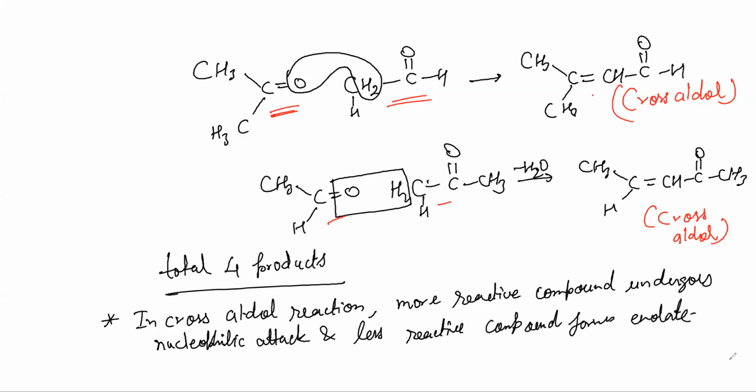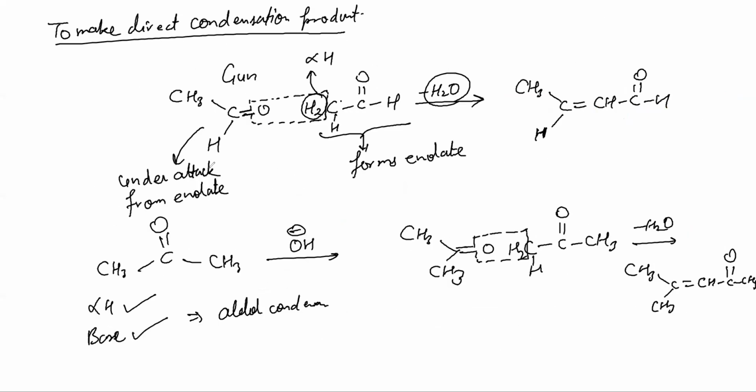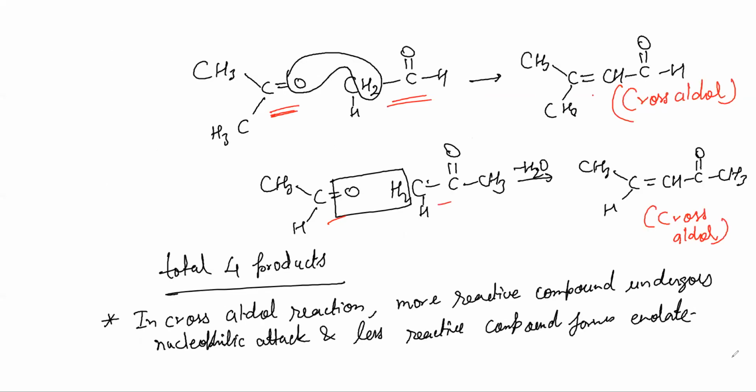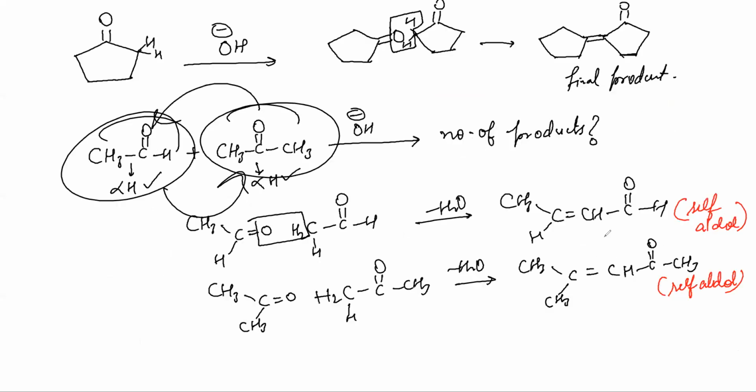Okay. See, when I made like this, I told you na, this is under attack from enolate and this is forming enolate. So which forms enolate in cross aldol? Which is less reactive. And who undergoes more attack? Which is more reactive. So tell me, there are 4 products I have made. Let's say this is product number 3 and this is product number 4. Can you tell me, out of 3 and 4, which one will be major?